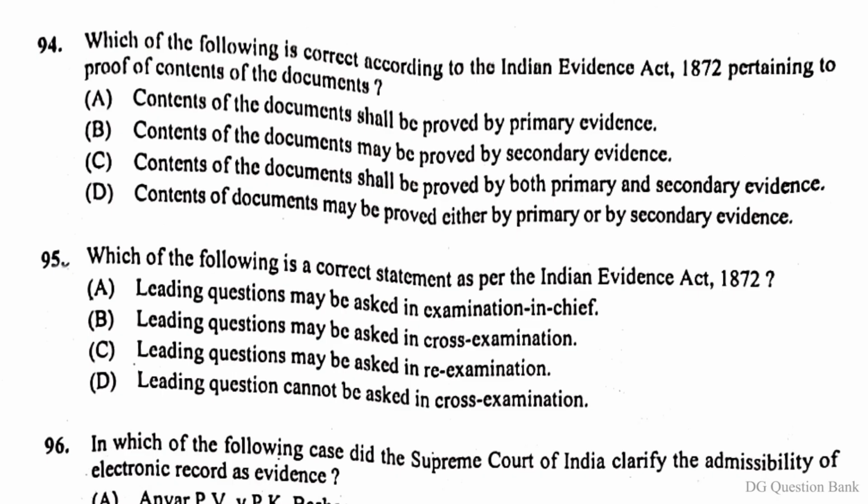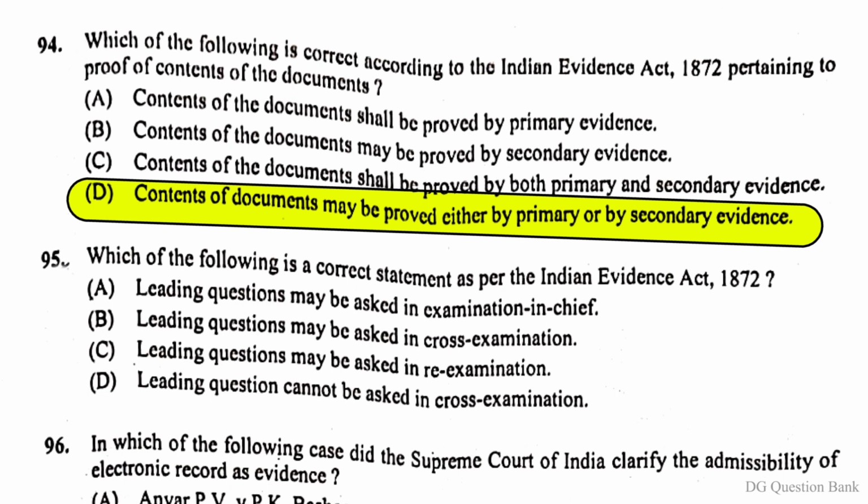Question number 94. Which of the following is correct according to the Indian Evidence Act 1872 pertaining to proof of contents of the documents? The right answer is option D. Contents of documents may be proved either by primary or by secondary evidence.